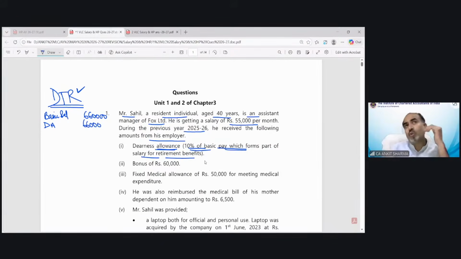When we went through this chapter, at the time of the solution, I always told you that if that is as per terms of employment, write down this symbol T, which means as per terms of employment. So you will never miss when you need to include the DA: when solving HRA, gratuity, leave encashment, provident fund provision, etc. And bonus is 60,000.